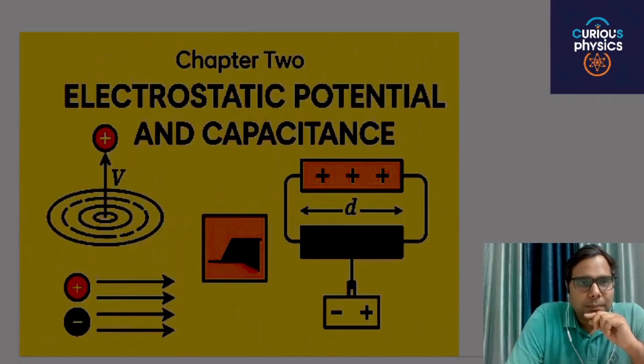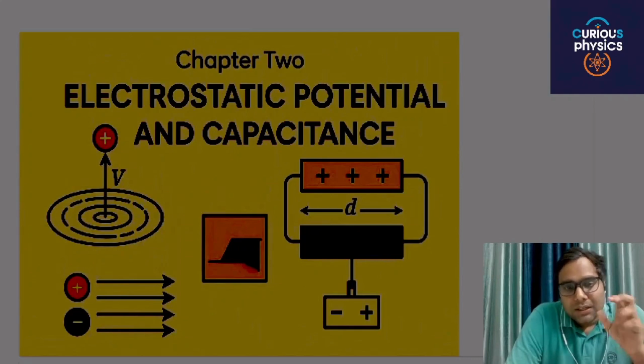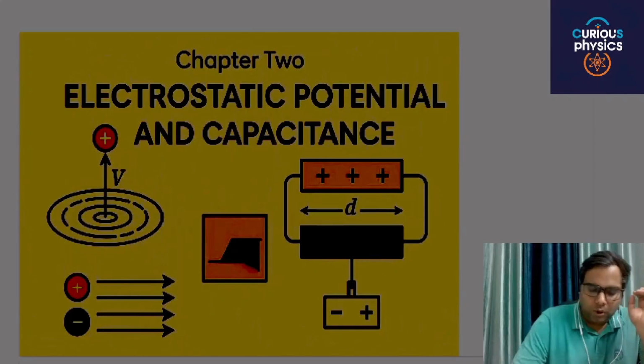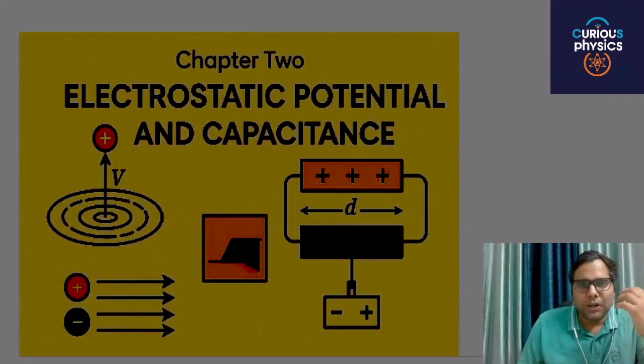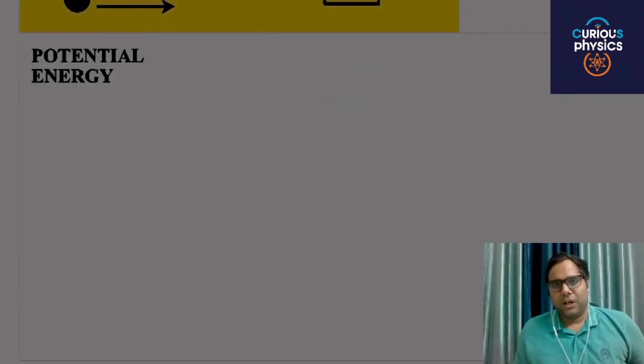Okay, so the chapter is electrostatic potential and capacitance. In this chapter, we will study the basic idea of electrostatic potential and how this concept is related to electrostatics, meaning the charge is not moving. And then after covering all the basic concepts related to electrostatic potential, we will move to electrostatic capacitance. Before understanding the concept of electrostatic potential, we will study the basic concept of potential energy.